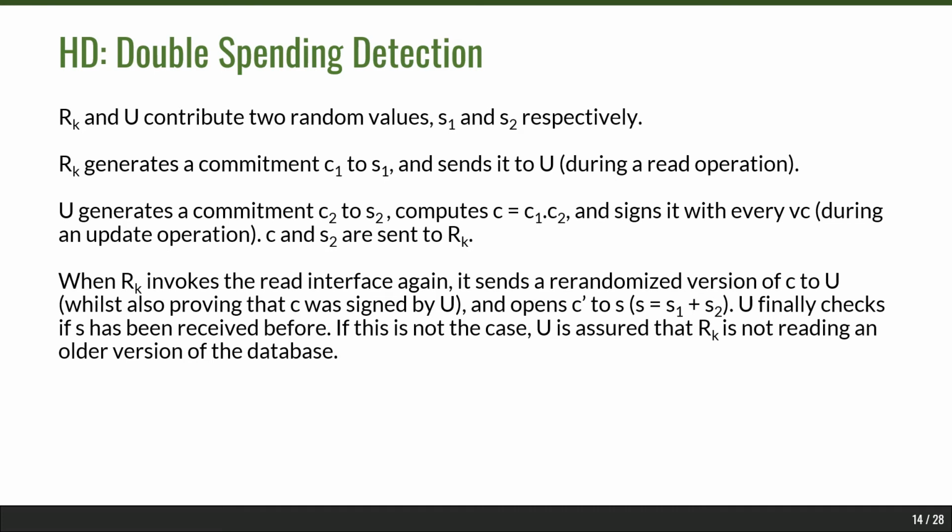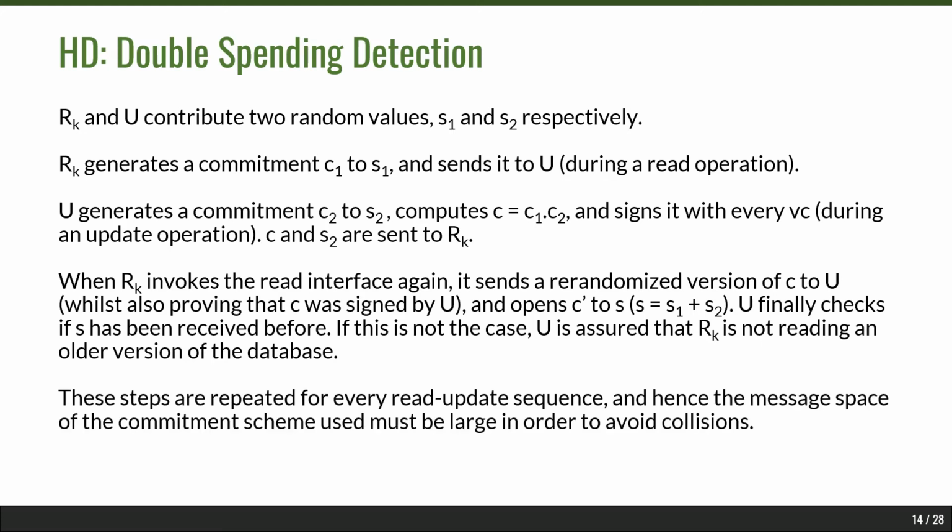And now when the reader invokes the read interface again, it re-randomizes C and sends it to the updater, and then proves to the updater that this was a C that was first signed by the updater. And later on, the reader opens the C dash to S, which is S1 plus S2. And now the updater checks if S has been received before. And if this is not the case, then U knows that the reader is not reading an older version of the database. And because we're doing this, these steps have to be repeated for every read and update sequence, and the message space of the commitment scheme we're using should be large to avoid collisions.